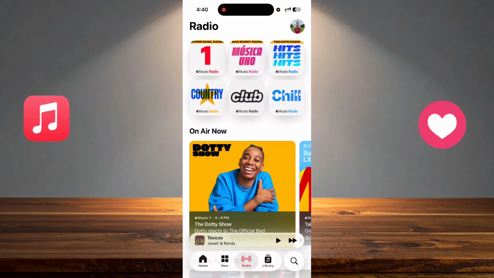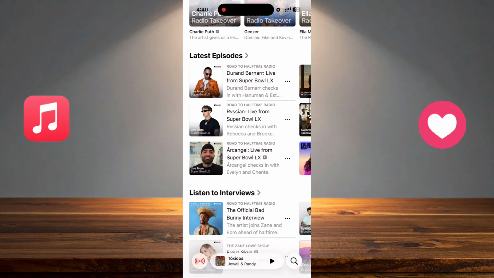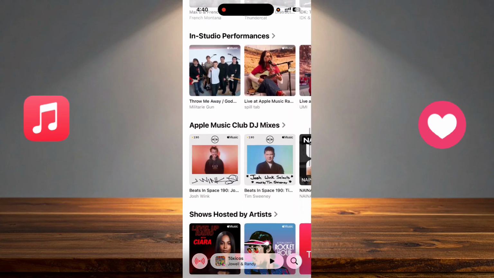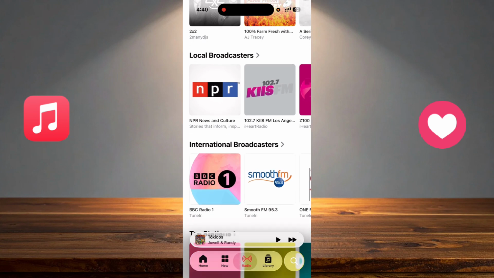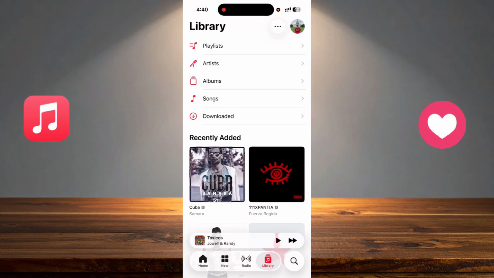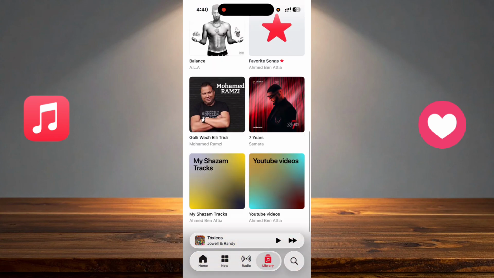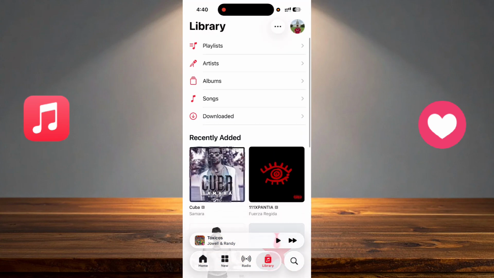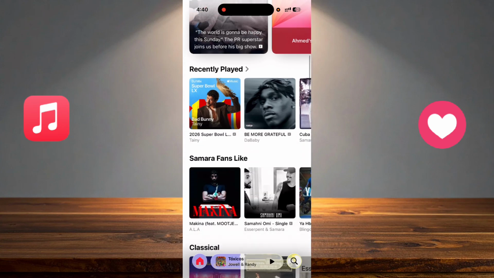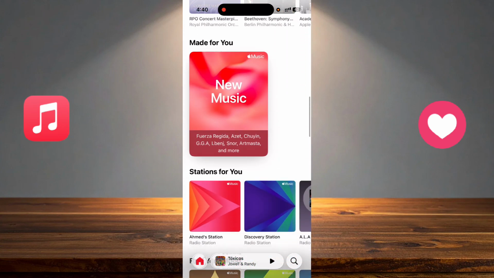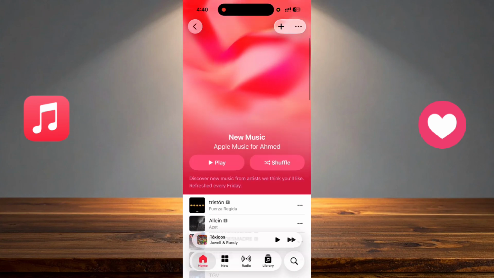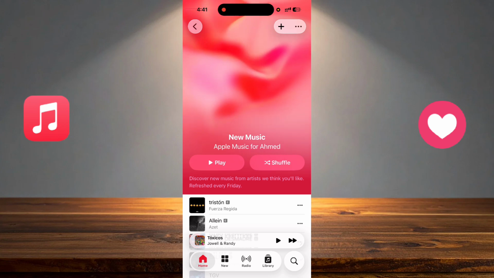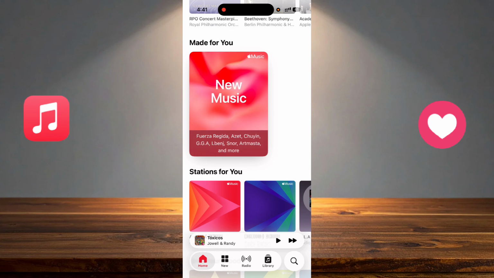And you can also go to Radio to discover interviews and a lot of songs, releases by DJs, and a lot of good things. You can go to Library, and here you will find the music that you downloaded and everything. And on your Home you can also look for new music. You will find new music here. And like I said, Apple will always try to give you new things, new music related to the songs that you like. And that's it.